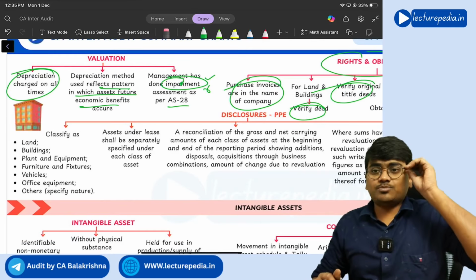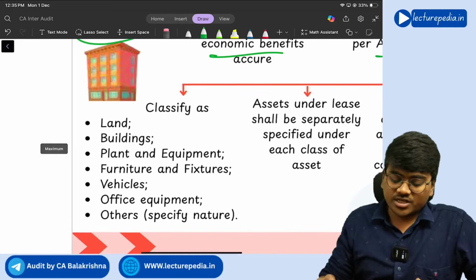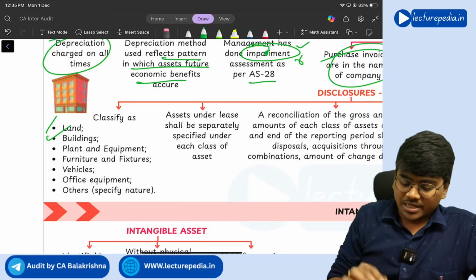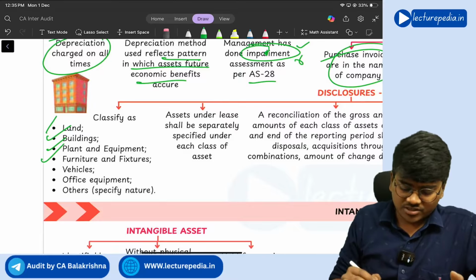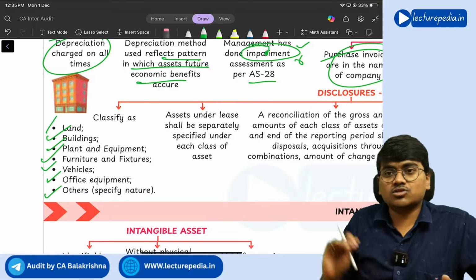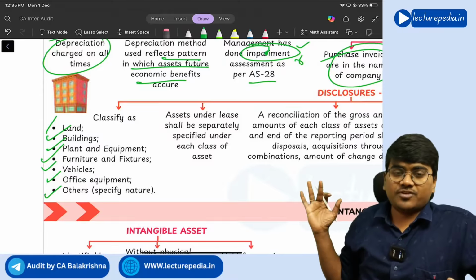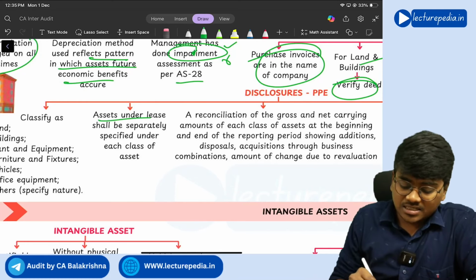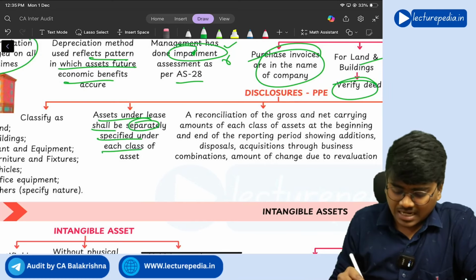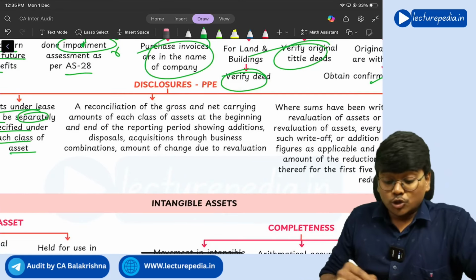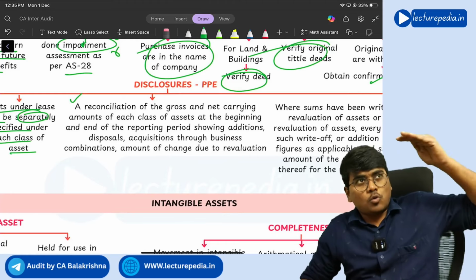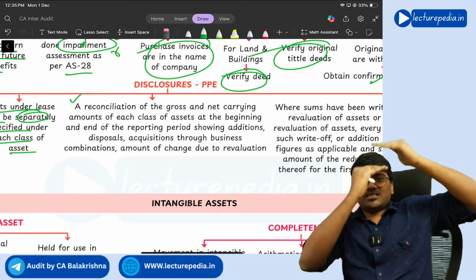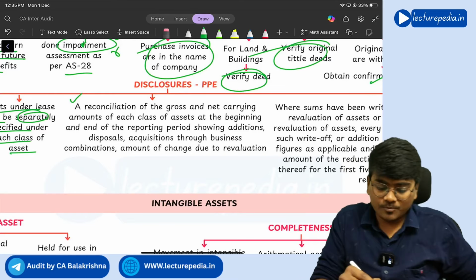Next, disclosures with respect to property, plant and equipment. First of all, classification. You will classify property, plant and equipment as first land, next building, plant and equipment, furniture and fixtures, vehicles, office equipment and others. Next, assets under lease shall be separately specified under each class of asset, and you should show a reconciliation between opening balance and closing balance, and additions and deletions made during the year. Like this a reconciliation you have to show.